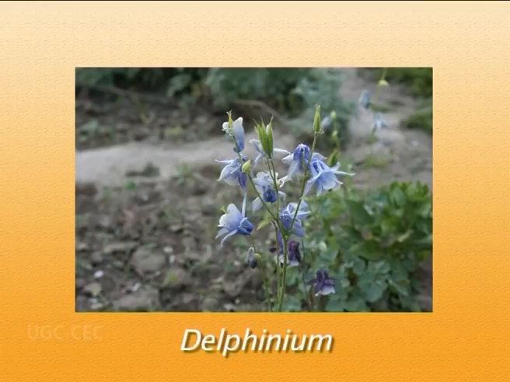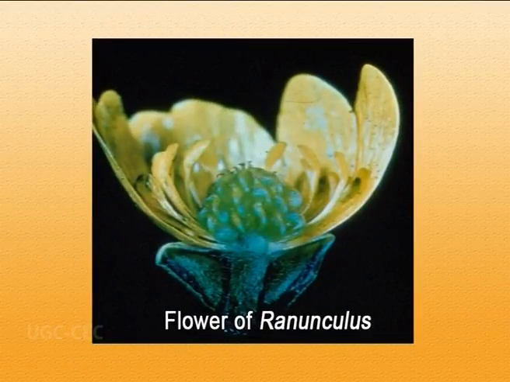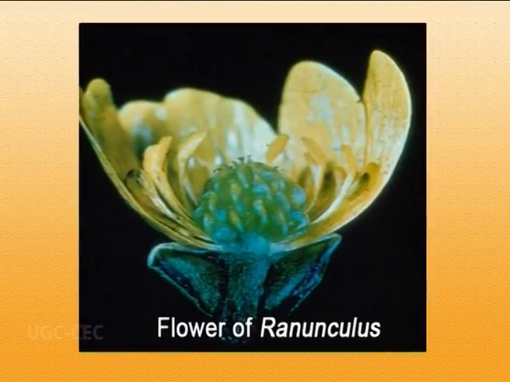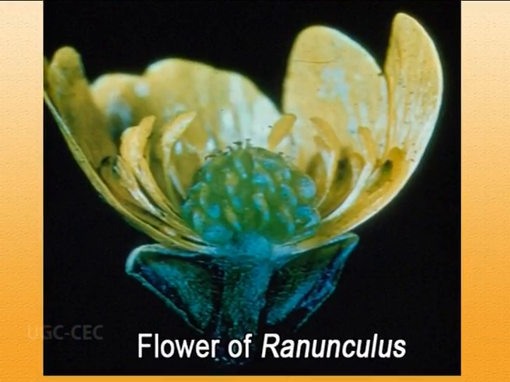Usually the flower here is actinomorphic. That means in whatever plane you try to cut it, it separates into two equal halves. But here again, there is an exception in case of Delphinium where it is zygomorphic. The flower here is pentamerous. That means all the flower parts are in 5 or multiples of 5. The flower here is also hypogynous. That means the ovary here is superior.